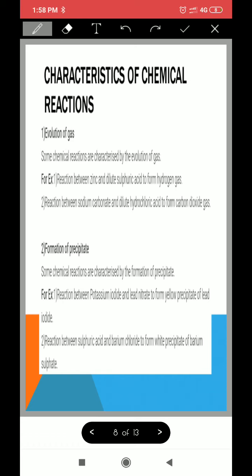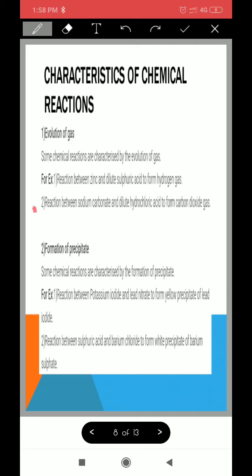Color change, remember? So color change is one, evolution of gas is another one, formation of precipitate, then change of state, change of smell, heat, all these tell us whether a chemical change has taken place or not, right?